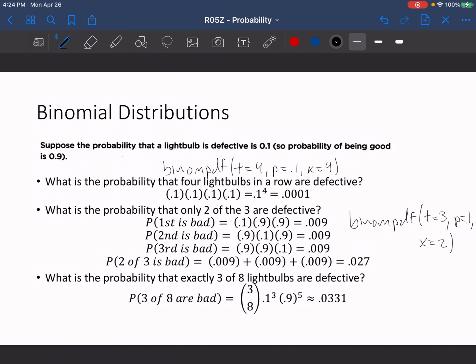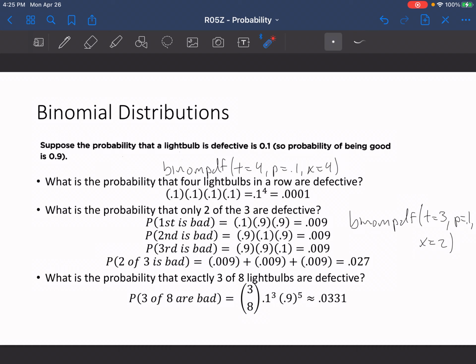And so let me make sure that that works correctly. So we have 3 trials, 0, 1, 2. And yep, you would get the exact same answer for this. So either way works. In this instance, I tend to think that the binomial PDF would work a little better. But notice how we're using binomial PDF when we absolutely know what the probability is that only 2 of the 3 are defective, or that 4 light bulbs are defective. When we know that significant value right there, that's when we use binomial PDF.